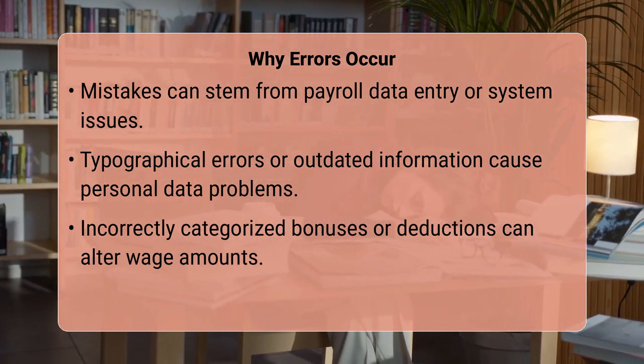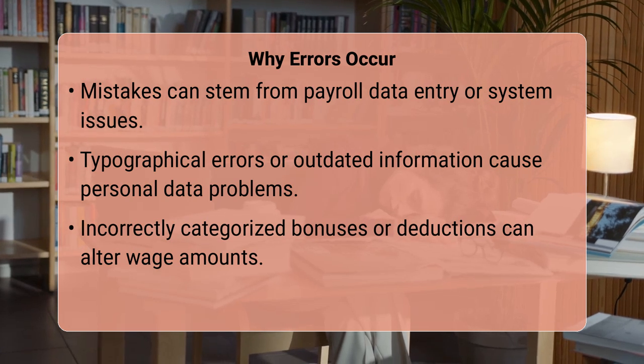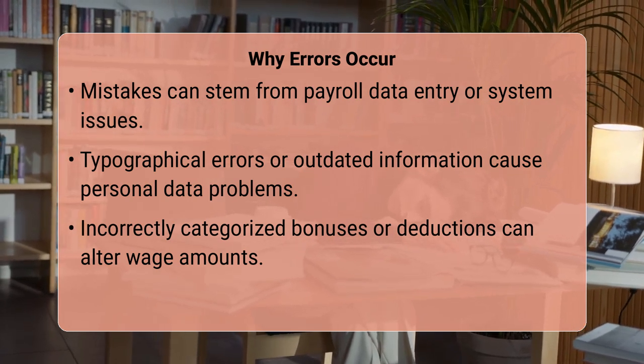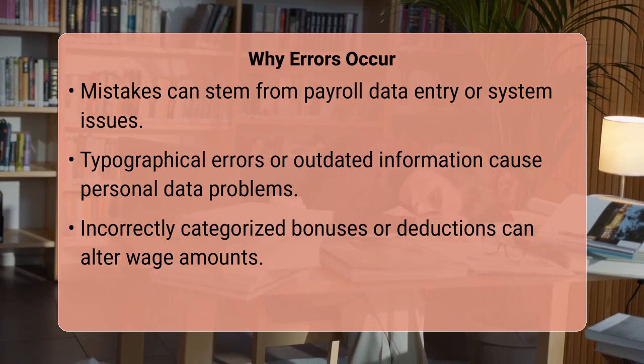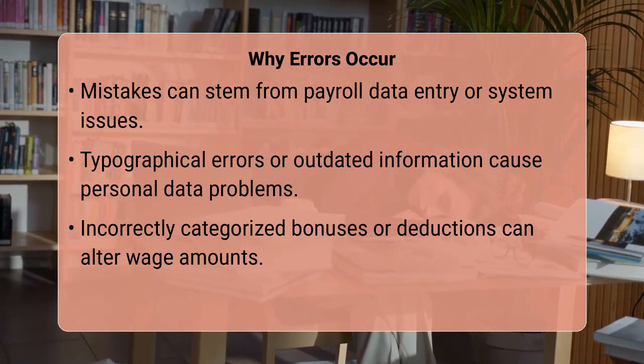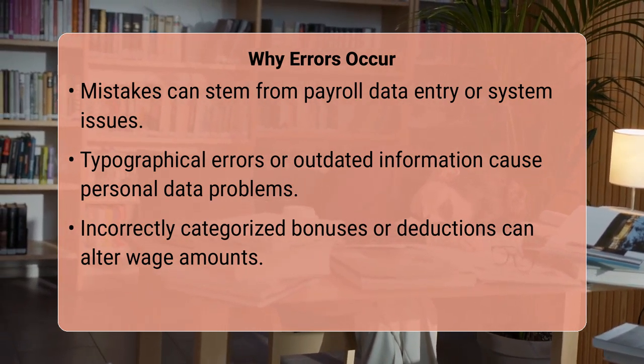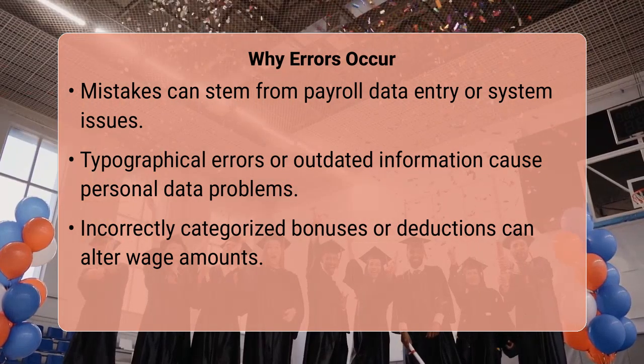Employer information, such as the Employer Identification Number, or EIN, or the company address, can also be incorrect due to administrative oversight, particularly after a business merger or relocation.